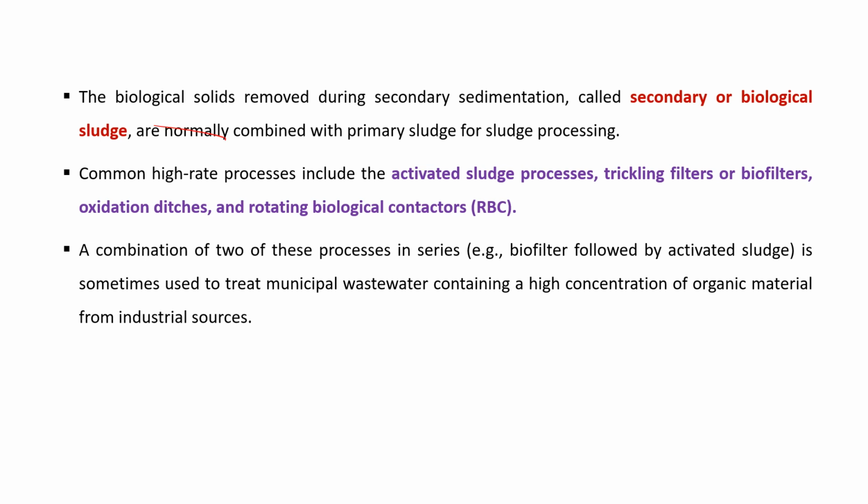The biological solids that are removed in the secondary sedimentation tank are known as secondary or biological sludge. Sometimes this sludge is combined with the primary sludge for sludge processing. The common high rate processes include the activated sludge process, trickling filter, also known as biofilters, oxidation ditch, and rotating biological contactors. So these are the high rate processes used during secondary treatment.